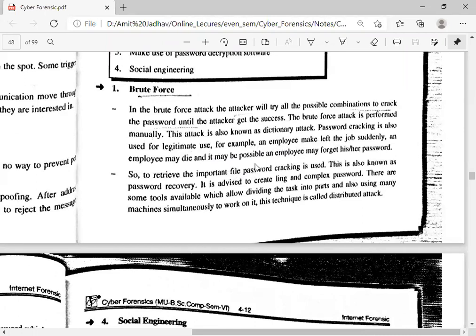Maybe the employee left the job, died, or forgot their password. Due to such issues, the user cannot access the system, and the attacker attacks such a system to get the confidential information from it.